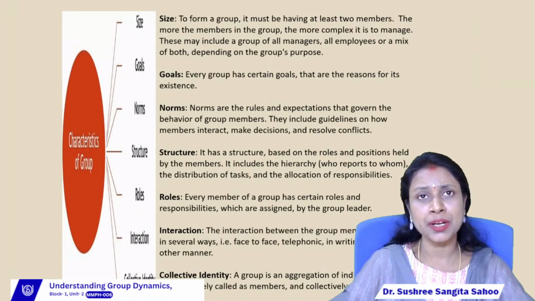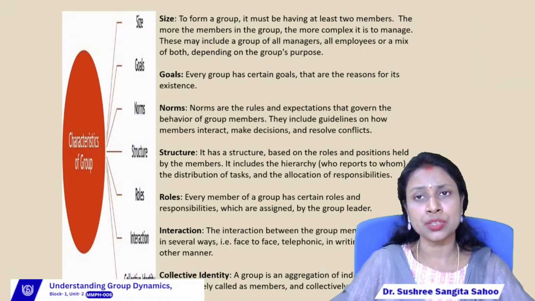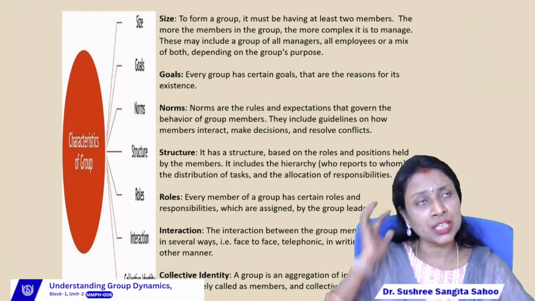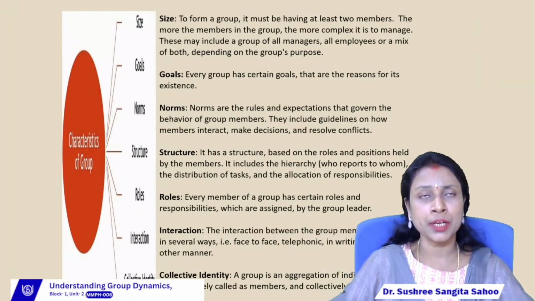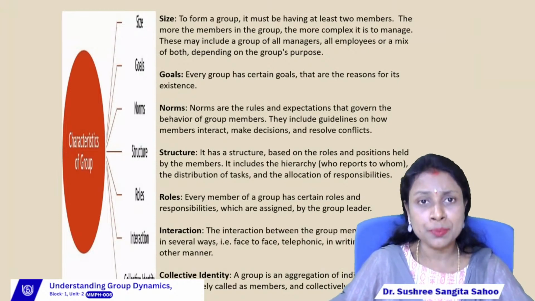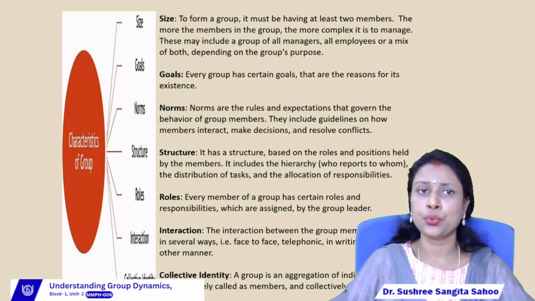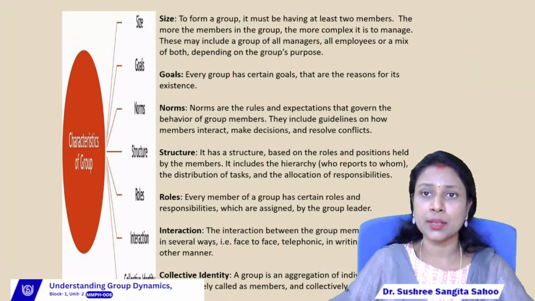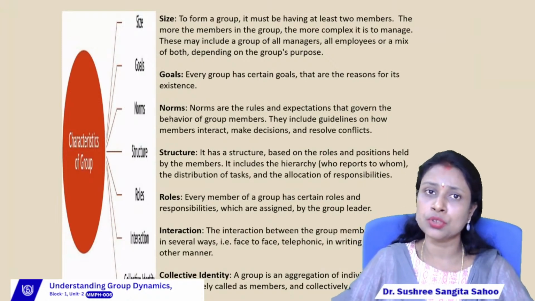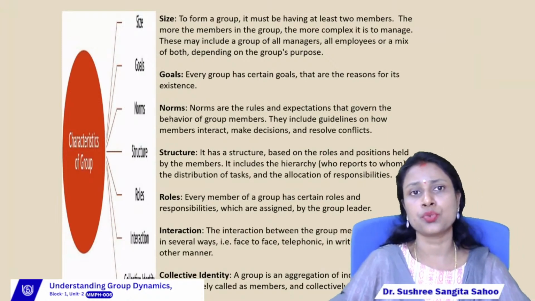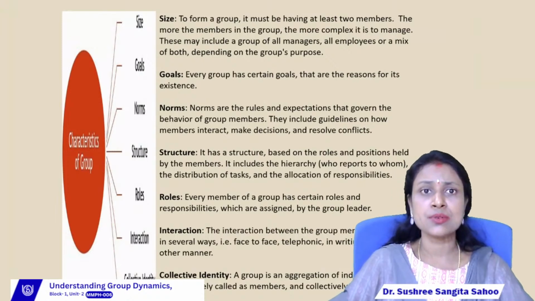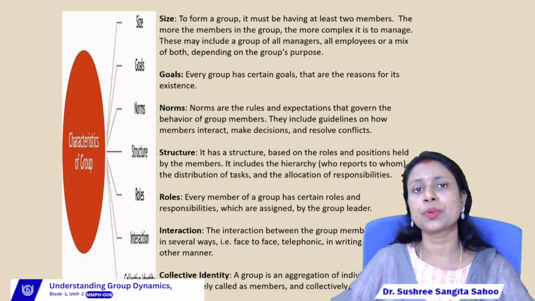Yes, if we find more people in the group, then we find more complexities, because we find more conflict, more opinions, and more misunderstanding among the group, right? So this may include a group of all managers, all employees, or a mix of both, depending on the group's purpose, right? So in an organization we can find different groups.